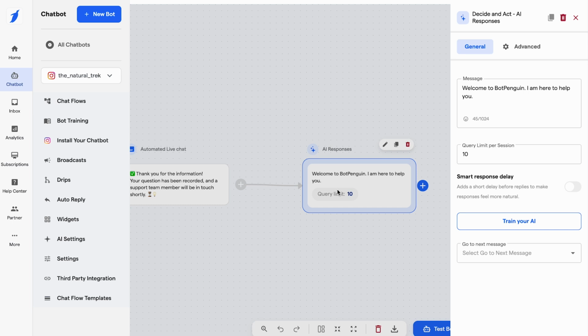The last thing that you can follow in a particular chat flow is a hybrid approach. The hybrid approach is like using both static as well as AI responses in your chat flow. So you can simply start with a normal question, like getting the name, email, and phone number of the customer. And whenever you feel that now we can transfer this customer to the AI, you can give them the option of whether they want to talk to an AI or end the conversation.